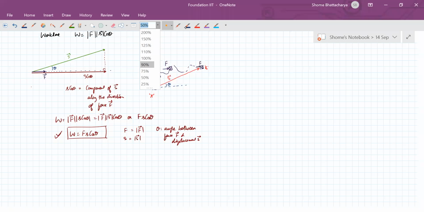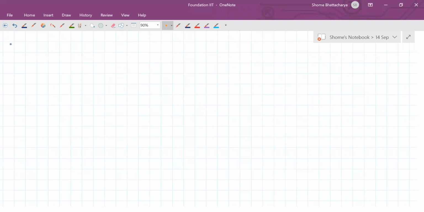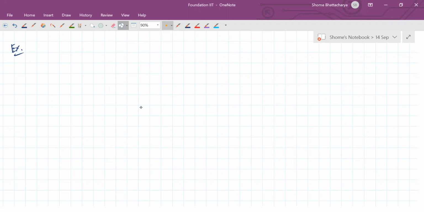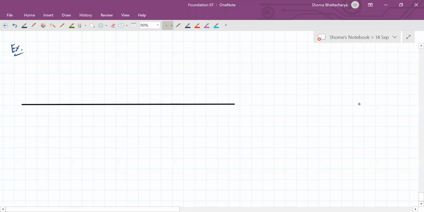Okay, so let us do an example straight away to understand this concept of work done. In this example, there is a body lying on a rough surface, not a frictionless surface.